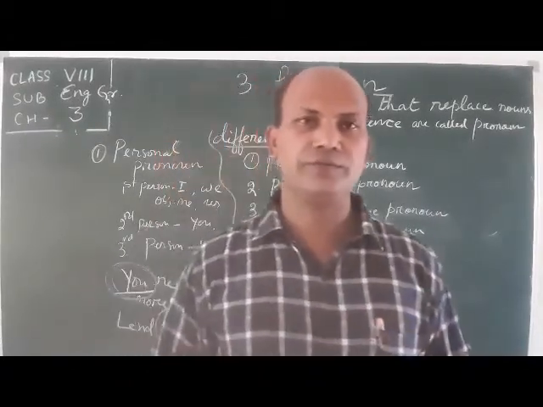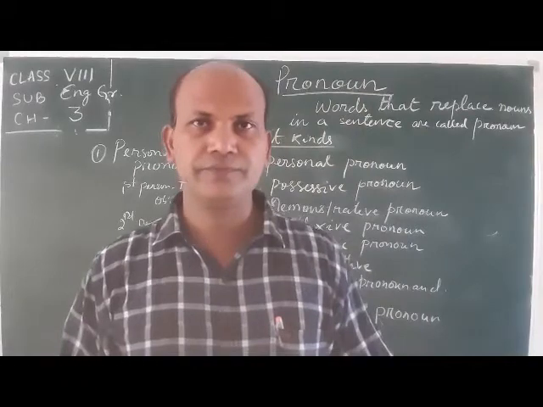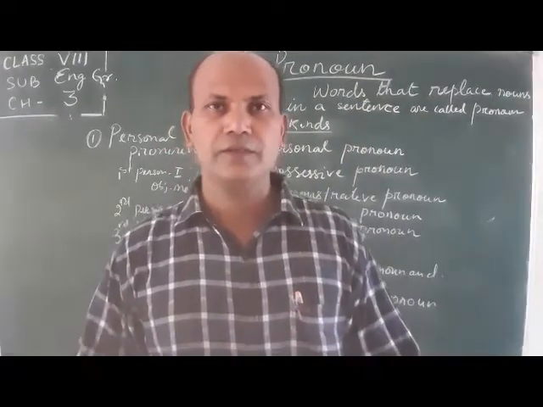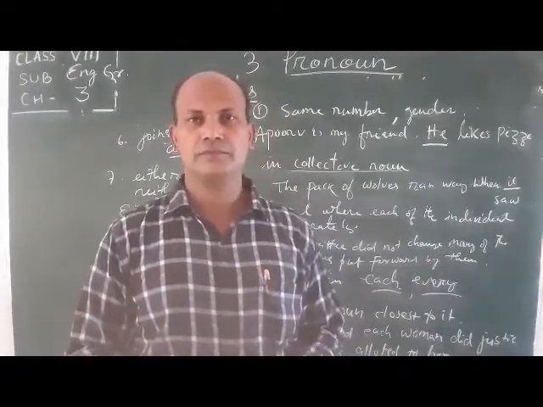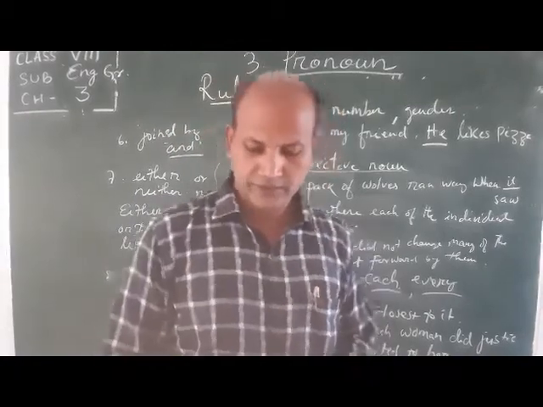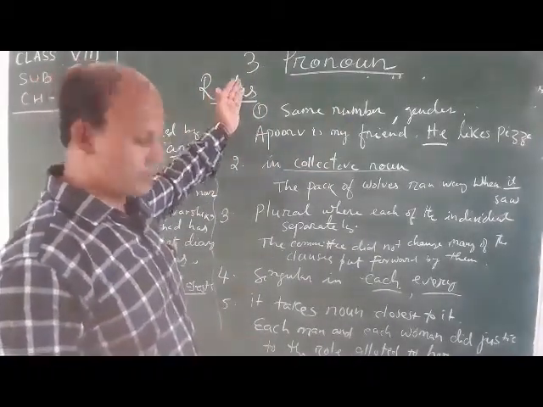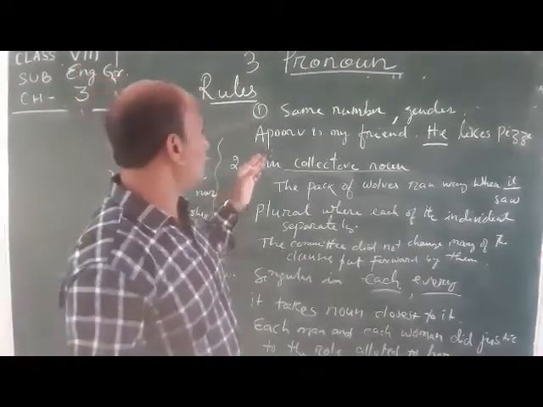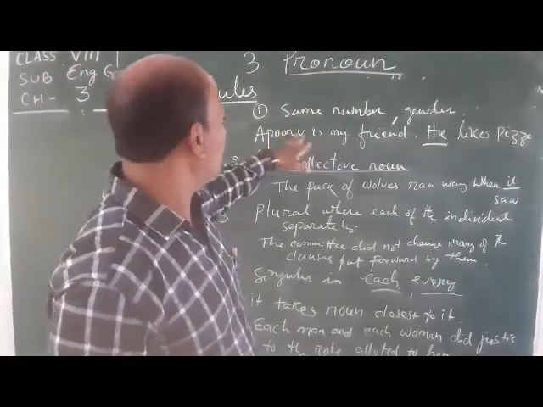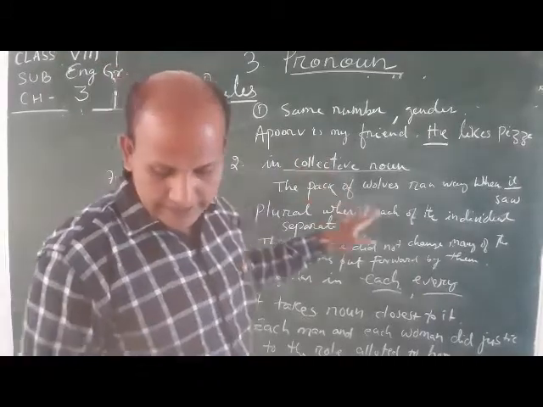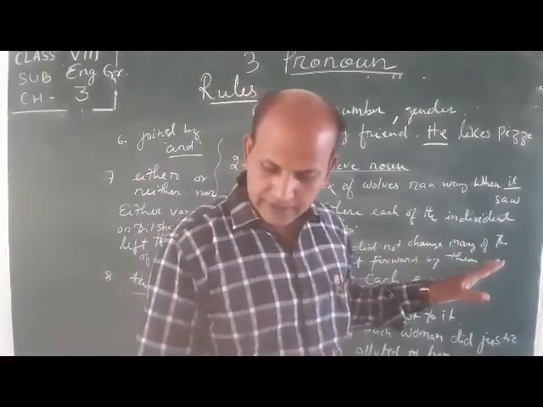So you have to know some rules of personal pronoun. Yes, students, let's discuss some rules. First of all, same number and gender.